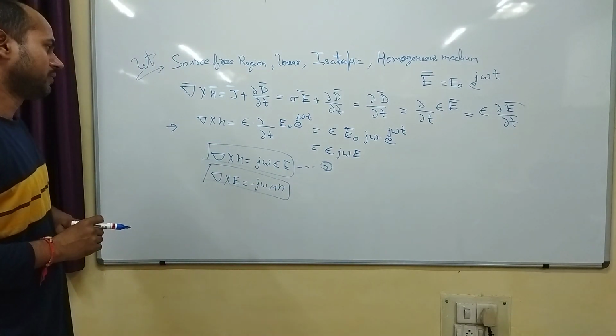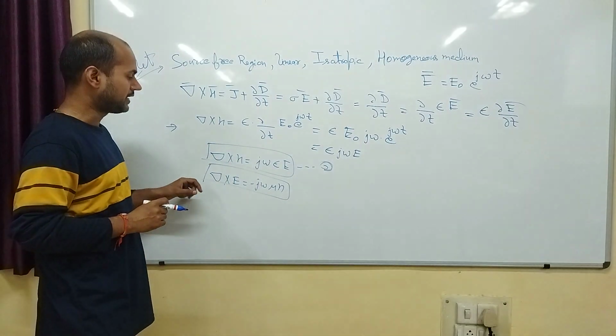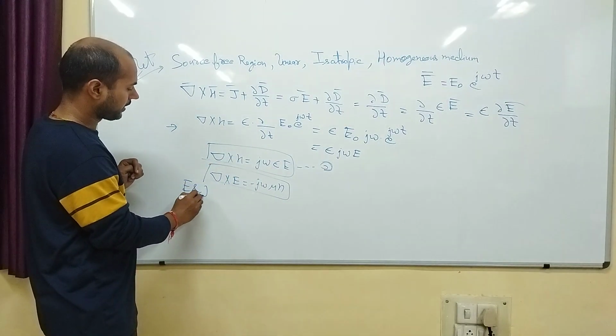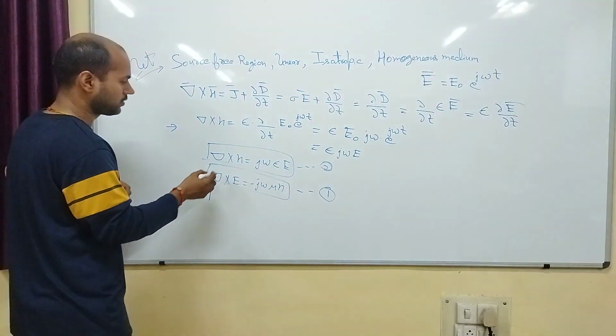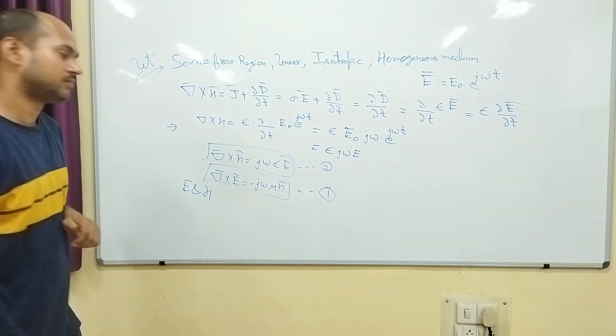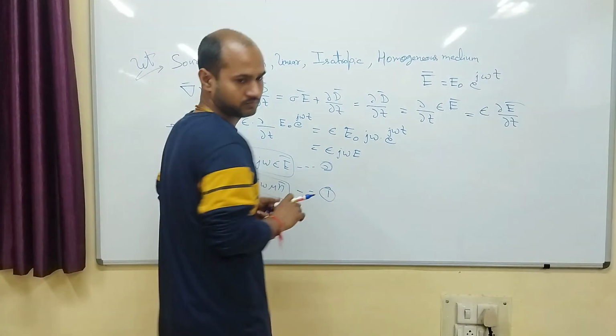Right? So we will have to define E and H. For that we have two unknowns, E and H, and two equations. So we can solve from here. Take all the vector form. So for E and H we will derive.